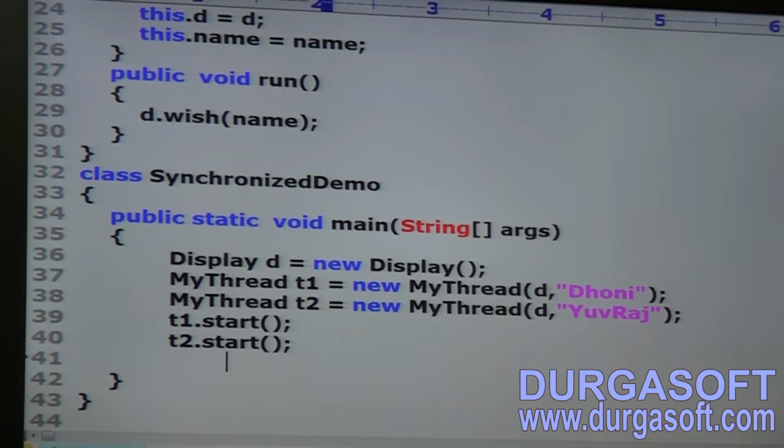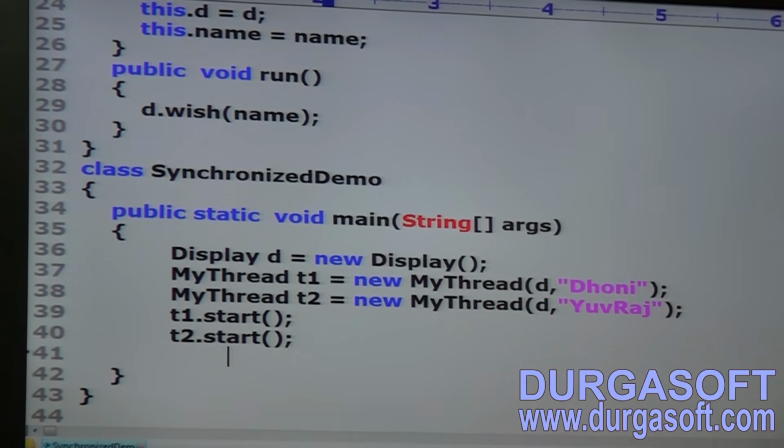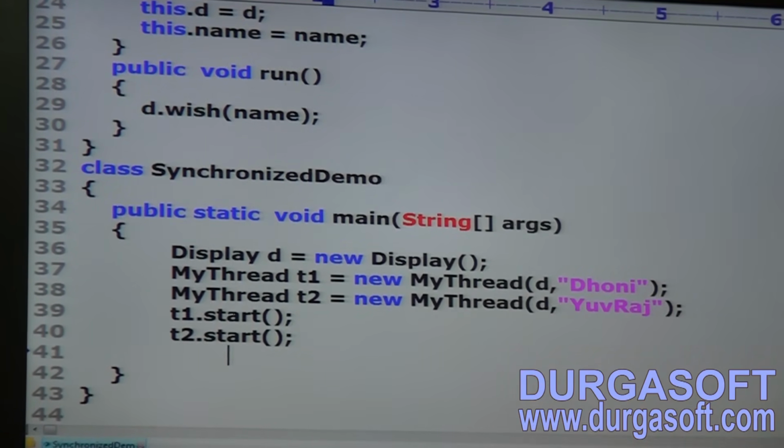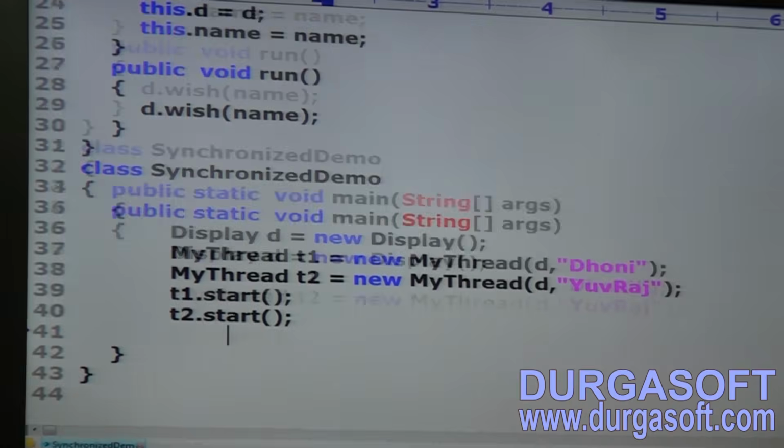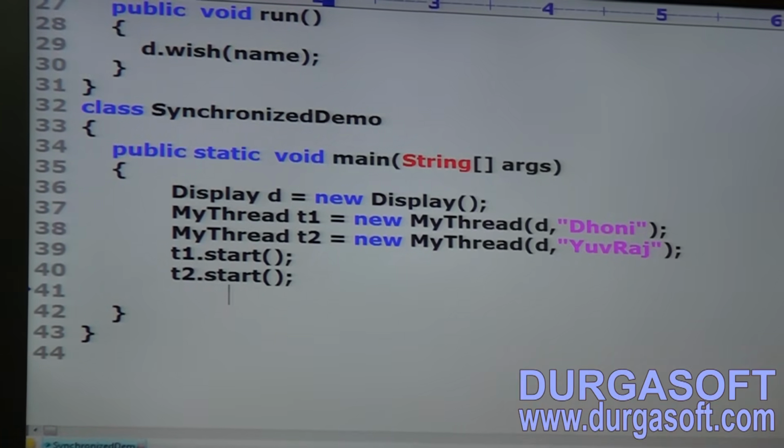I hope completed, right? Okay. After taking the program, just take this diagram.